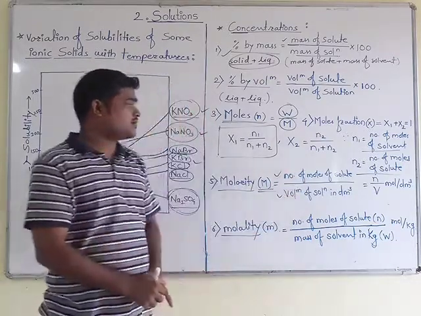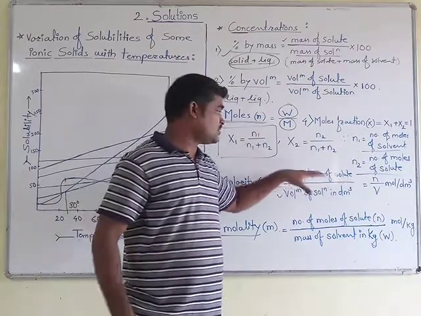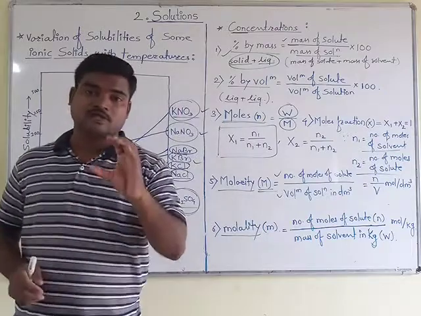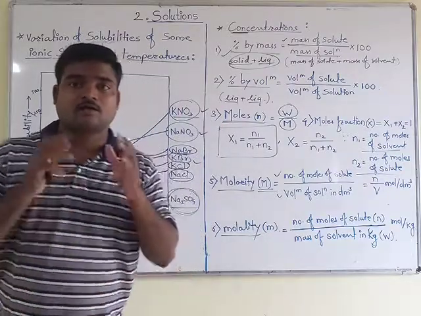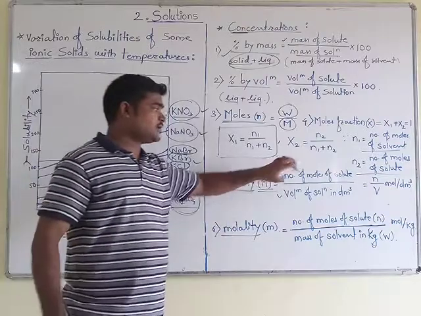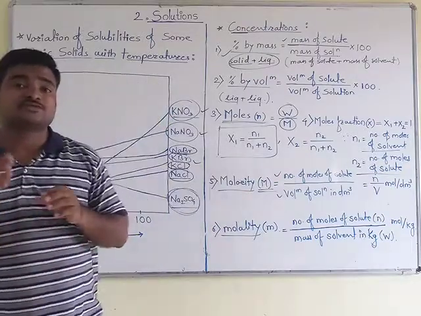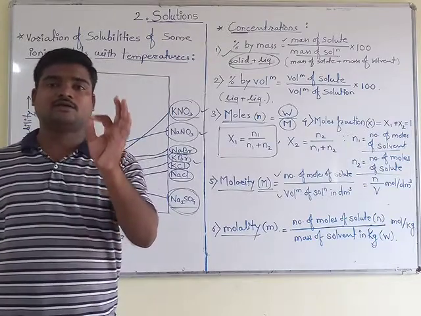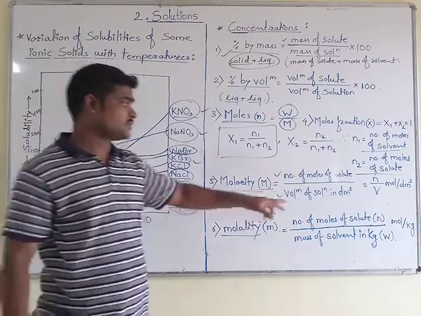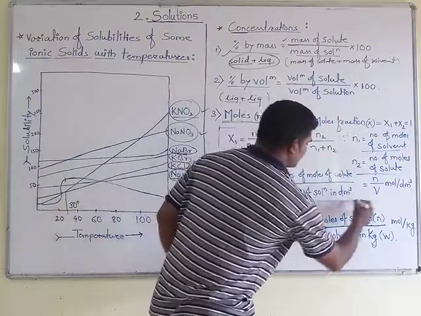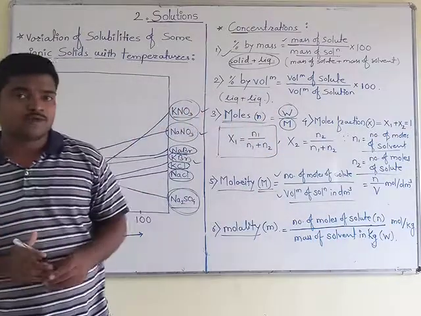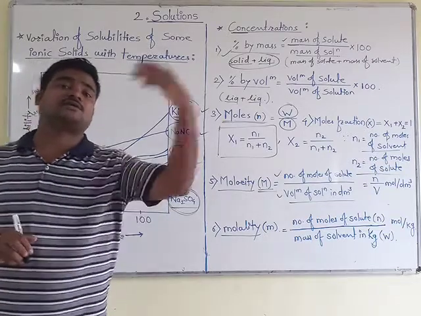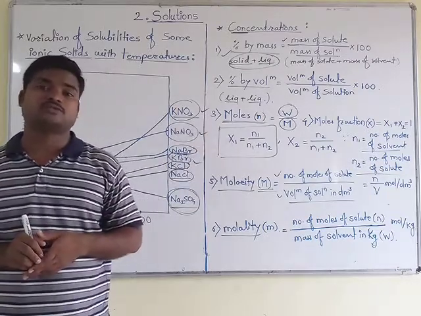Just take the ratio of the number of moles of solute divided by the volume of solution in dm cubed. It means a particular number of moles of solute particles dissolved in a perfect 1 liter of solution. Look here, we have taken the volume of solution in dm cubed, then that solution becomes its corresponding molar solution.